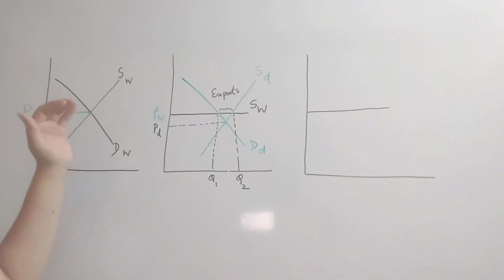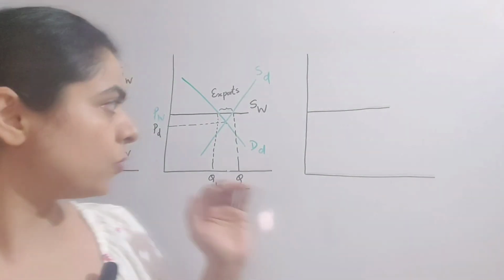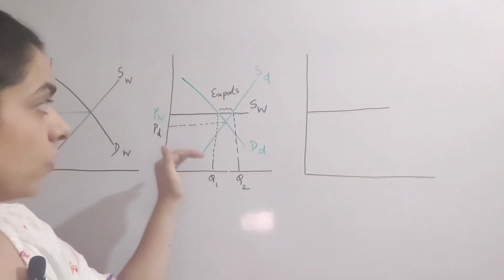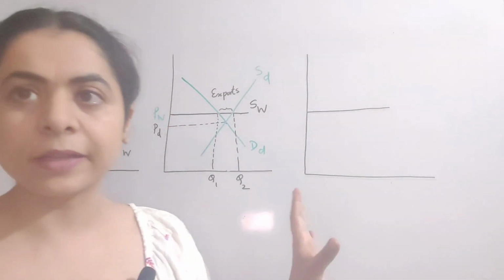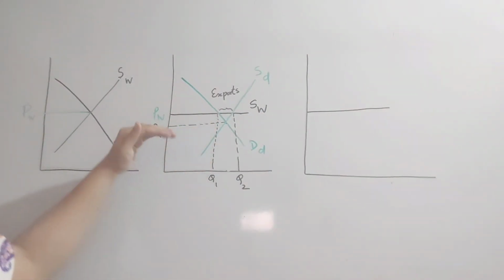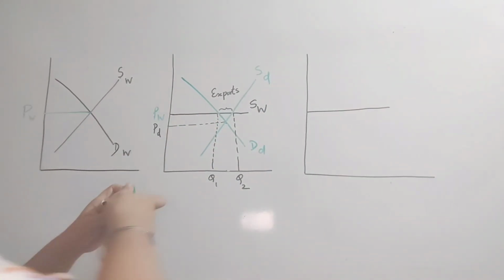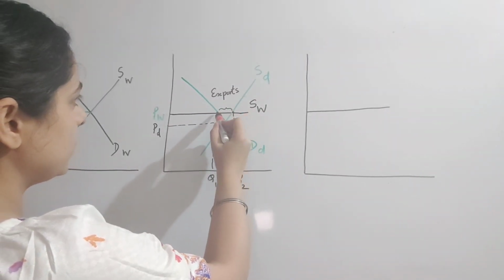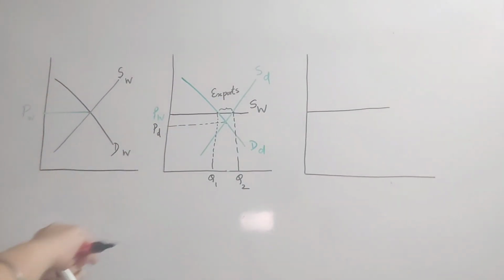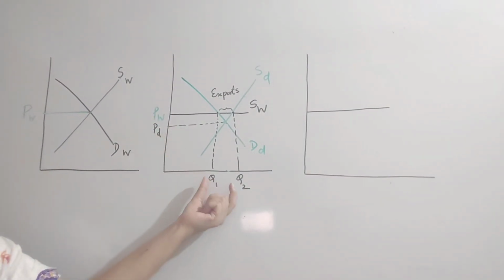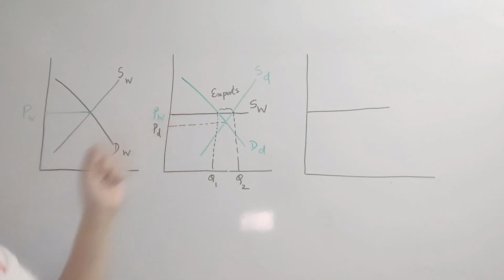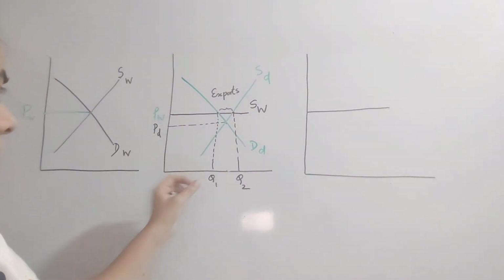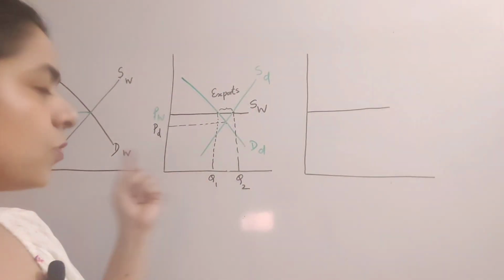So basically the domestic price is no longer relevant here, but since the domestic price is lower based on the domestic demand and domestic supply curve, we can see here that at the world price, the supply is greater than the demand for the product. So therefore, this country A will export Q1, Q2 amount of output at this world price. And please remember that since the country is a price taker here, the domestic price is no longer relevant here. So this much amount of output Q1, Q2 will be exported at the world price.